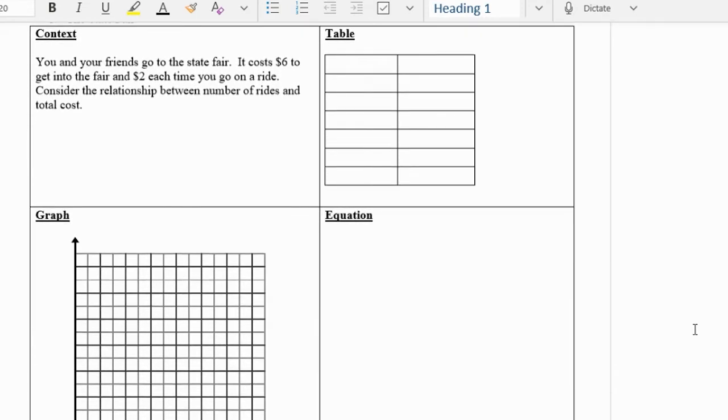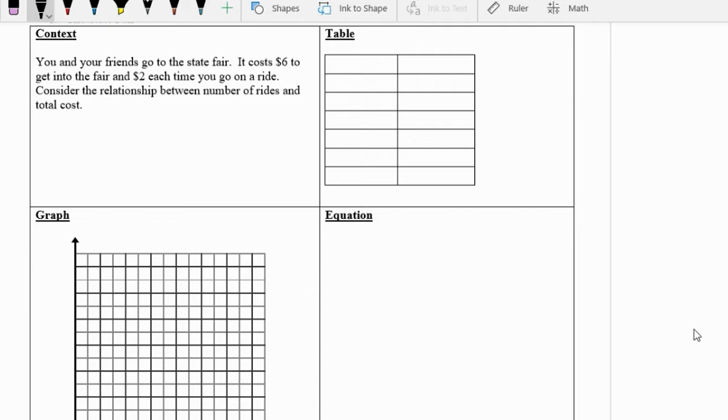You and your friends go to the state fair. It costs $6 to get in and $2 each time you go on a ride. So what that means is that our unit rate, or how much it increases each time we go on a ride, is 2. That is our unit rate.